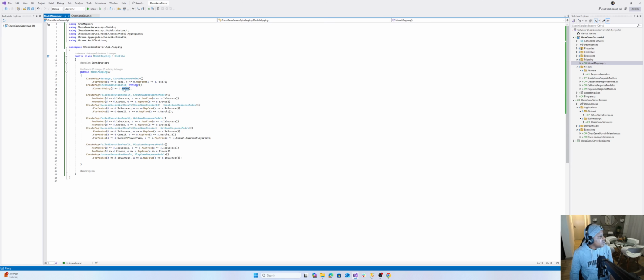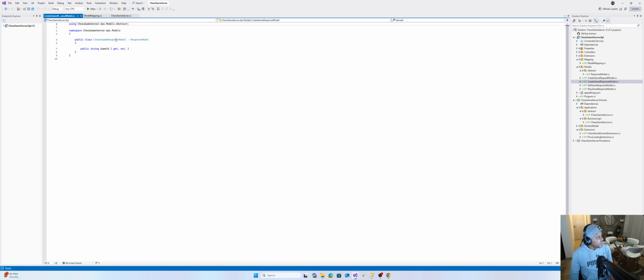Chess game ID, we're only interested in the value. So when I convert this chess game session ID to a string, from the ID, we want the value. That's it. Same applies for these ones. It's quite simple, man. It's very simple. You just define what properties you need for that particular conversion. That's it. So for our responses, we use AutoMapper for that.